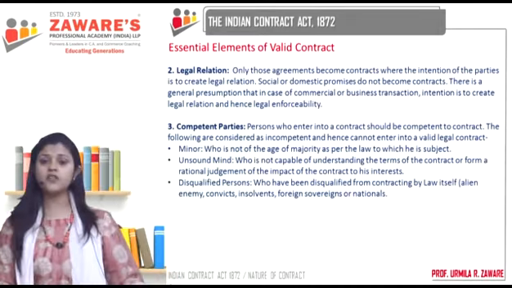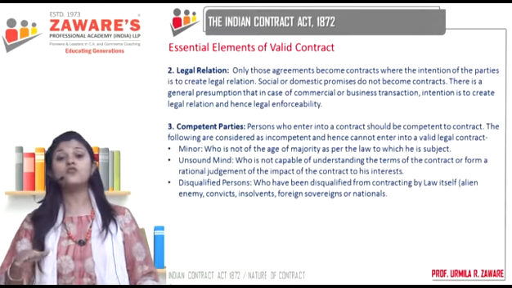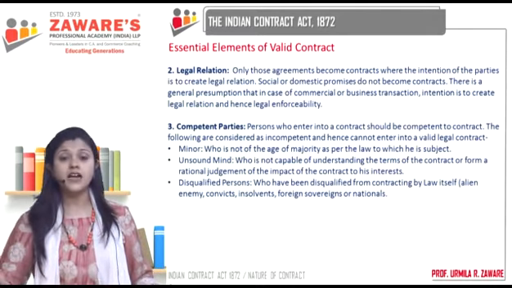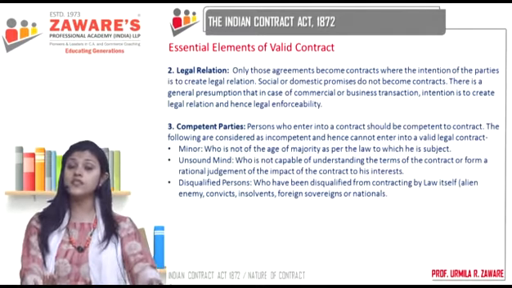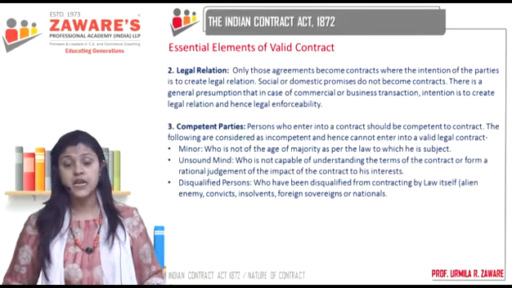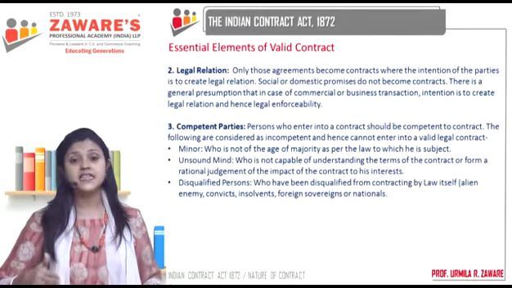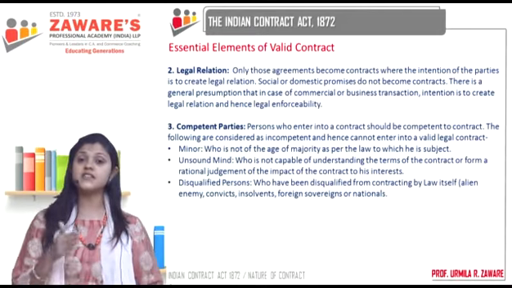Now, foreign sovereigns or national, why have they been disqualified from contracting? The law says that in case something goes wrong and they do not fulfill their promise under the contract, they do not fulfill their contractual obligations, when you have to file a case against them, special permission from the center is required.